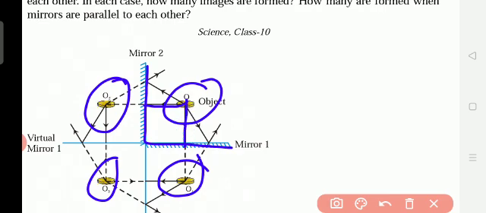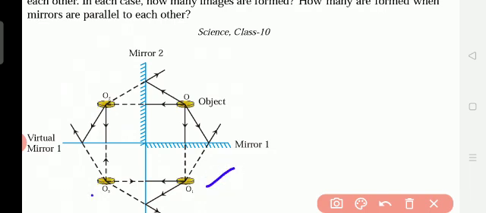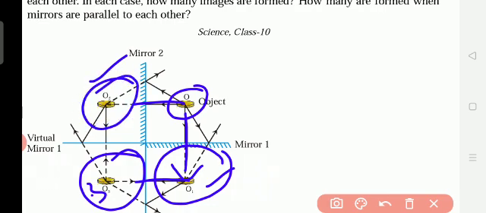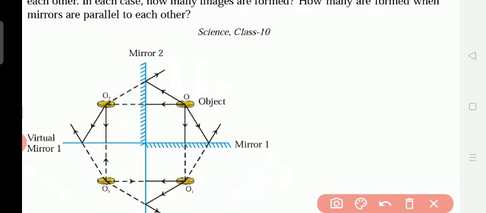Now from here you see how many rays are reflected inside this. You see the arrow marks, and we got how many images? 1, 2 and 3. First this image is reflected here, the virtual mirror. From this one, because of the reflected rays, one more image is formed here, and again one more image is formed here, because of the reflection.